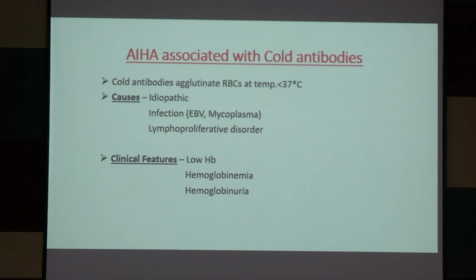Cold antibody hemolysis, that is the IgM type of antibodies, agglutinate RBCs at temperature less than 37 degrees centigrade. That's why the name is cold antibody hemolysis. Causes: idiopathic, and known causes are infection with Epstein-Barr virus or mycoplasma, and lymphoproliferative disorder. Clinically, we will get low hemoglobin, hemoglobinemia and hemoglobinuria.